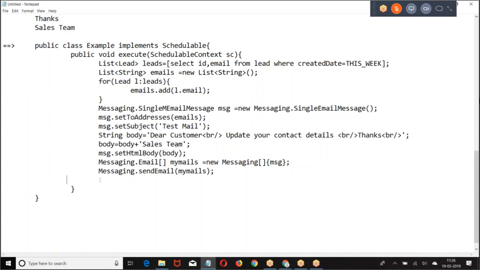Get all the leads, take the email addresses, put them in a separate list, then send the email.